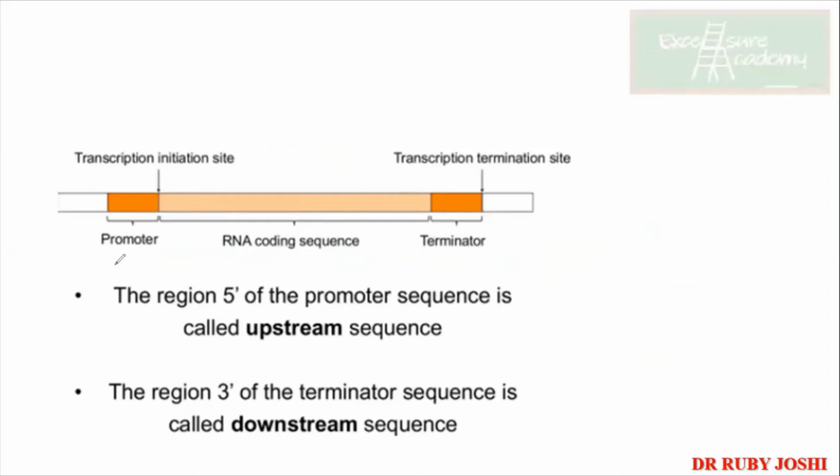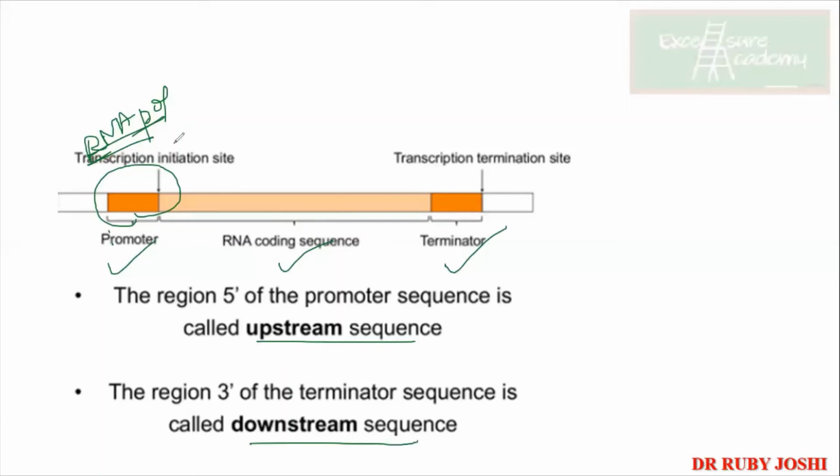So this is the promoter sequence, of course the coding sequence, and the terminator sequence. Once you have got the promoter, RNA polymerase is going to bind here in the promoter sequence. Then the region 5' of the promoter sequence is called the upstream sequence, and the region 3' of the terminator sequence is called the downstream sequence. So ये हो गया आपका upstream, ये हो गया आपका downstream.